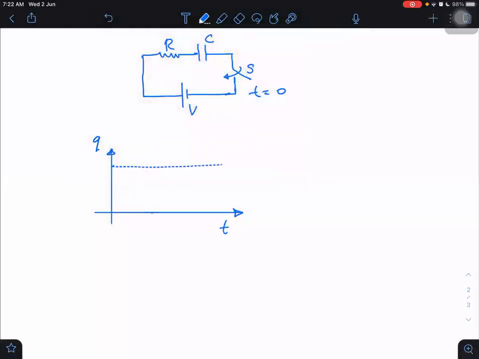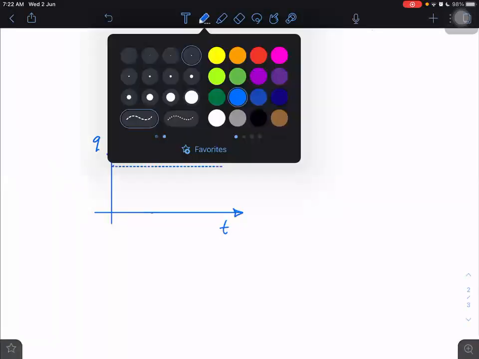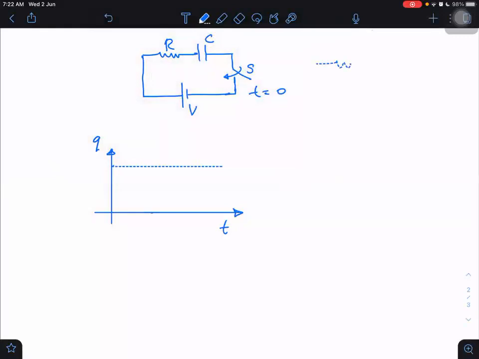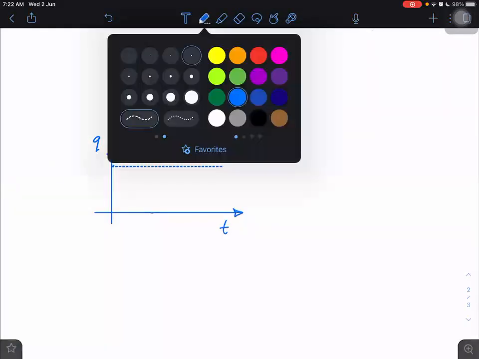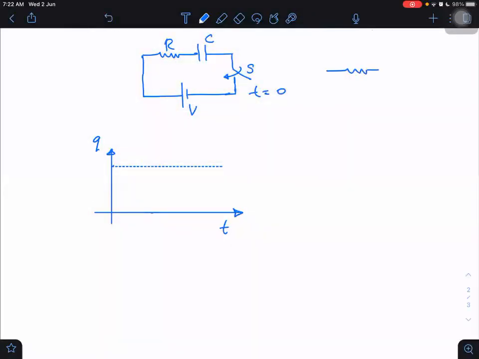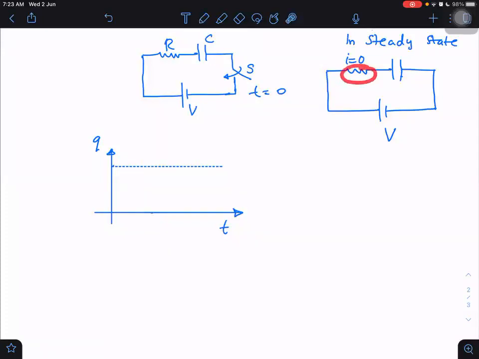Let us say the final charge that it acquires is, what final charge would it acquire? Tell me. After a long time. CV, sir. Very good. Why will it be CV? Reason also. Maximum capacity in the potential V, as I know in steady state, I becomes 0. So after a long time, when the steady state is reached, then charging is full. Now I will become 0. If I become 0, then I into R will become 0.